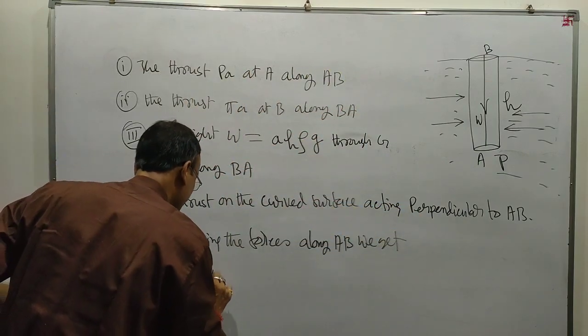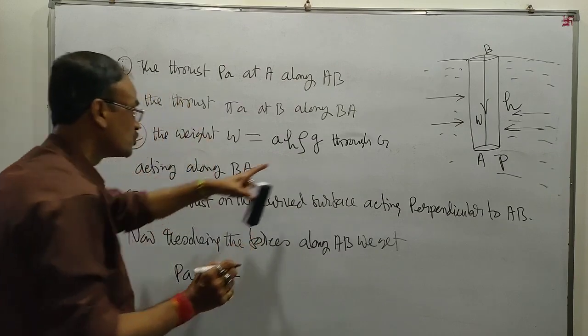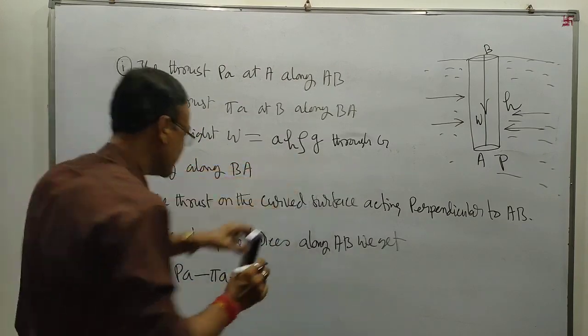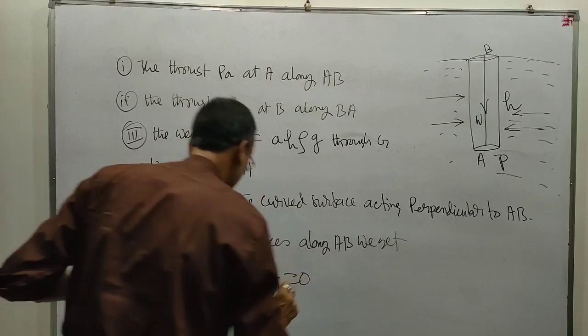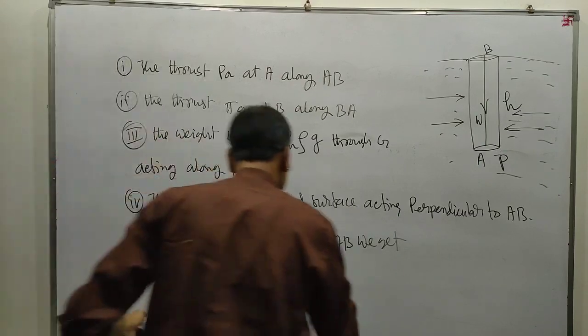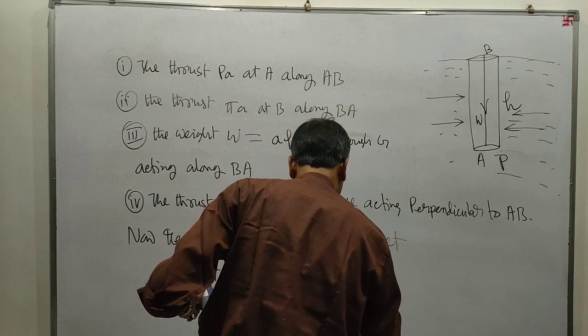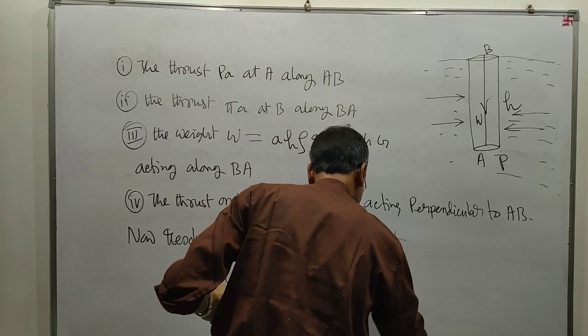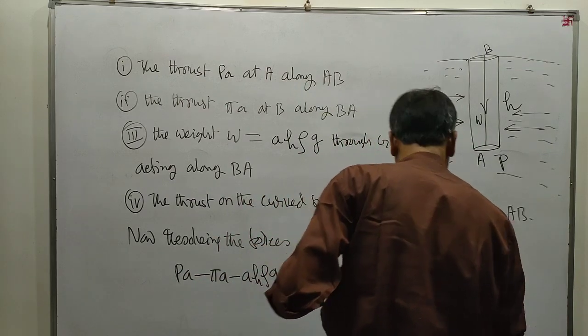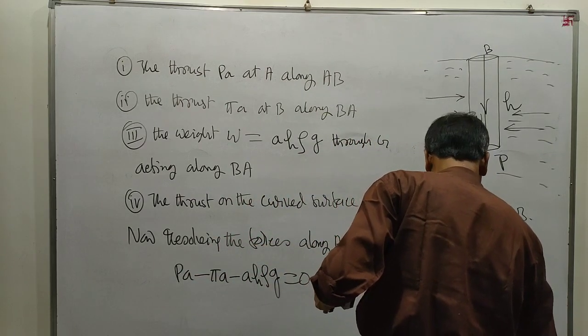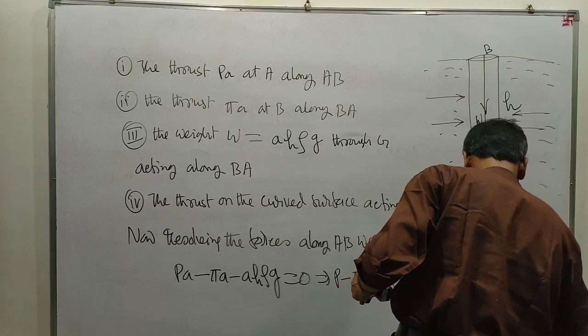Therefore it will be PA minus pi A minus W, meaning A H rho G, equal to 0. A will be cancelled. Therefore you get P minus pi minus H rho G equal to 0. This means P equals pi plus H rho G.